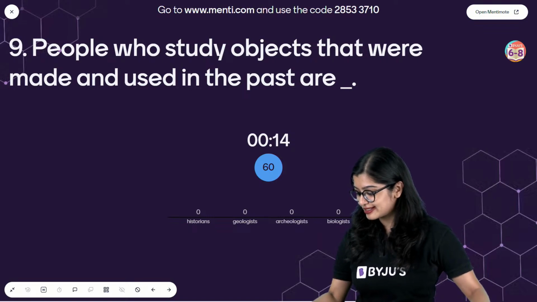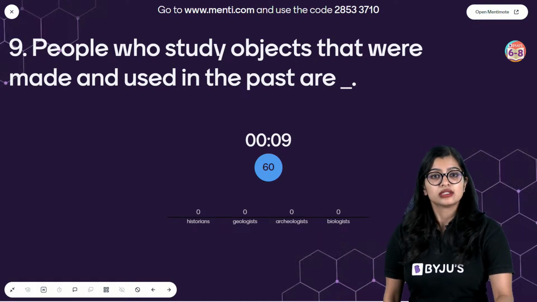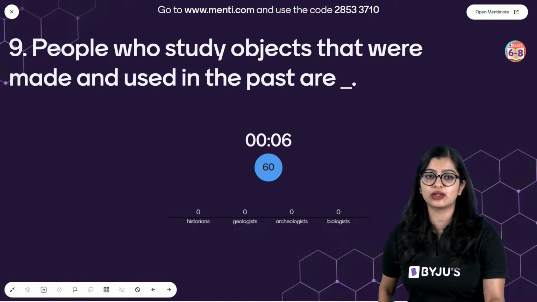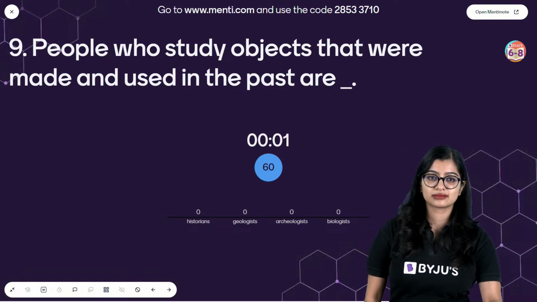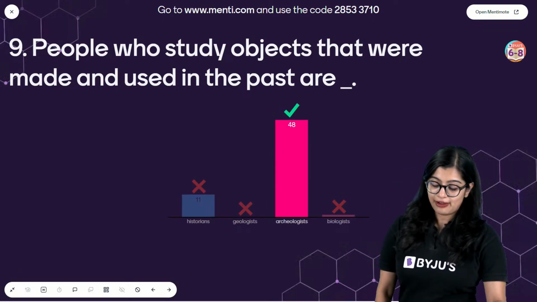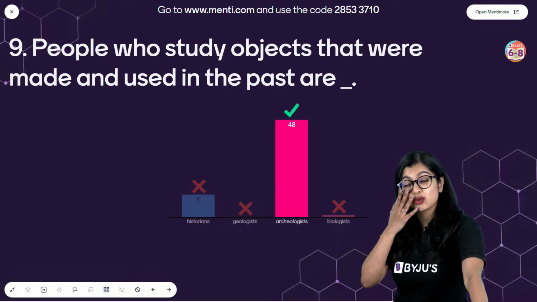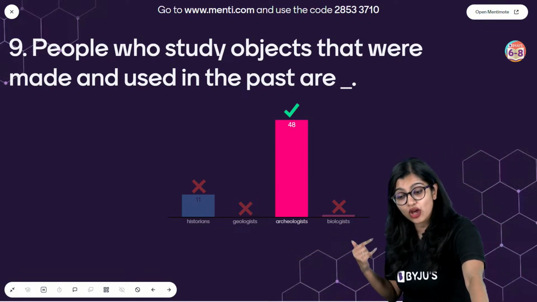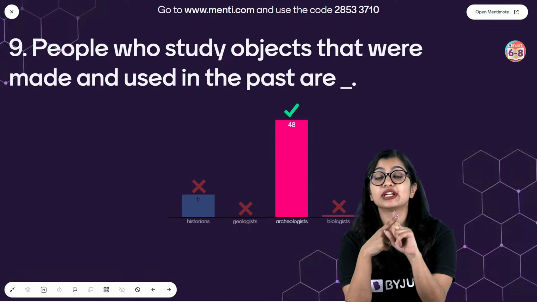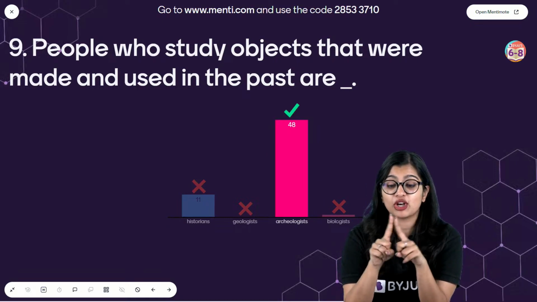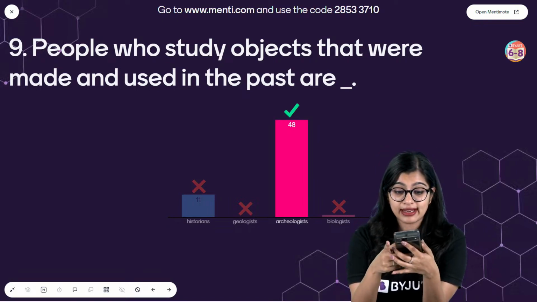So now of course here I can see most of you have got the answer. Someone is telling historians. Just now we know what a historian is. Very, very good, right? So as we all know, historians are people who study the past. But archaeologists are people who study objects that were made and used in the past. So you should know the difference between an archaeologist and a historian, because they both work hand in hand to help us understand the subject history. Yes? So very, very important.